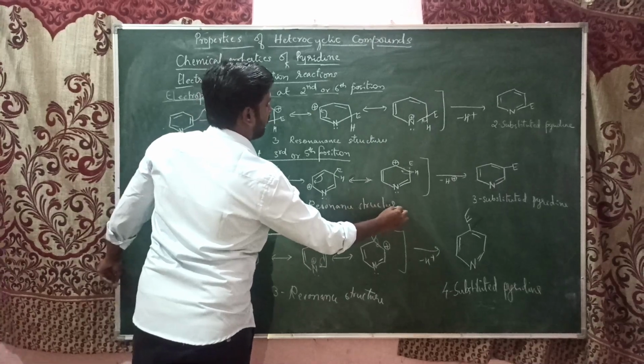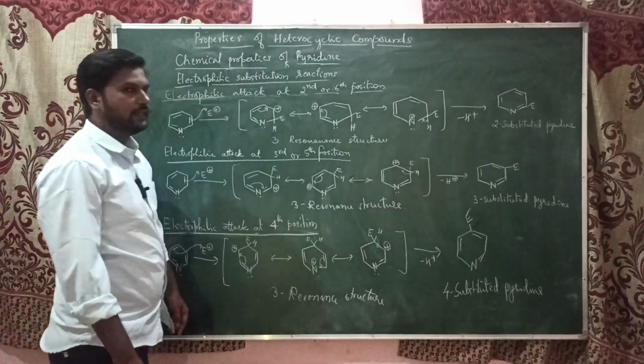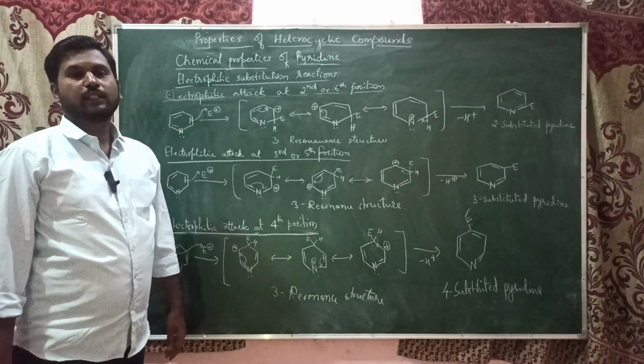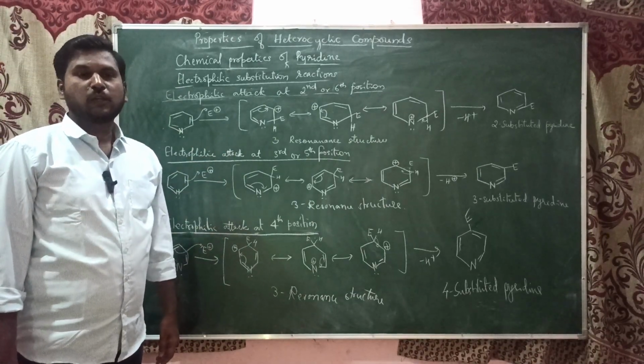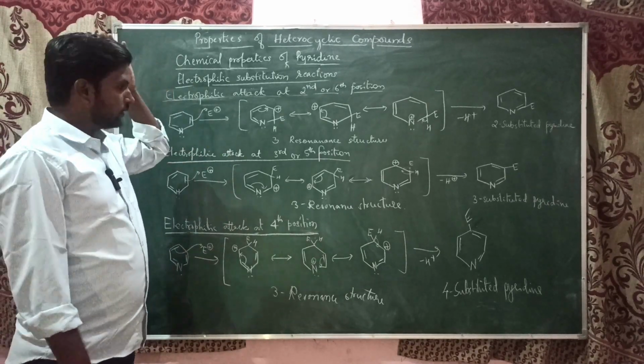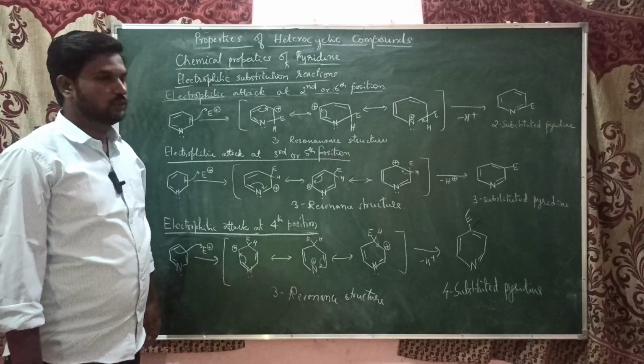In the case of pyridine, whether an electrophile attacks at the second, third or fourth position, we get the same number of resonance structures. It was easier to find out the most preferred position in the case of pyridine and pyrrole, because there we used to get 3 and 2 structures.